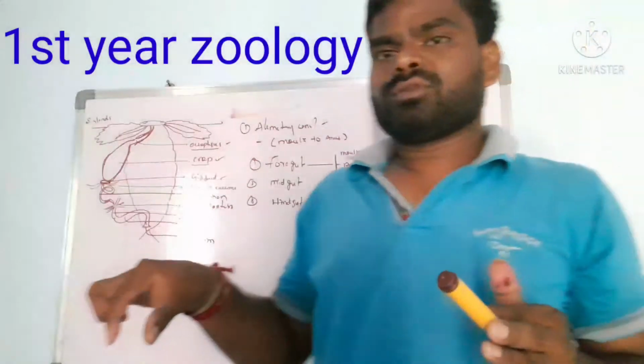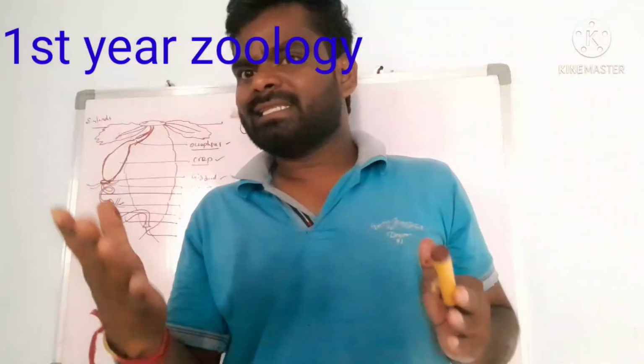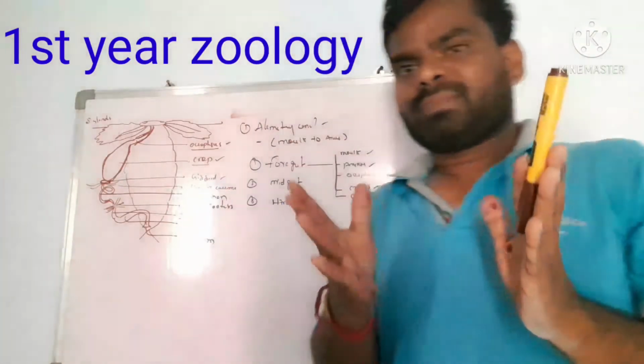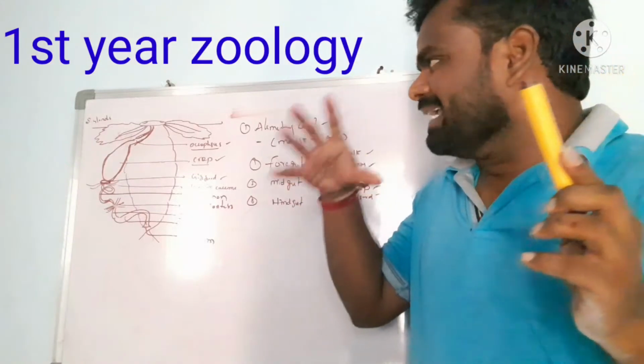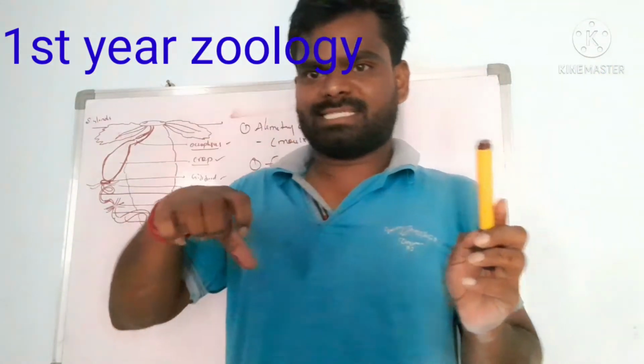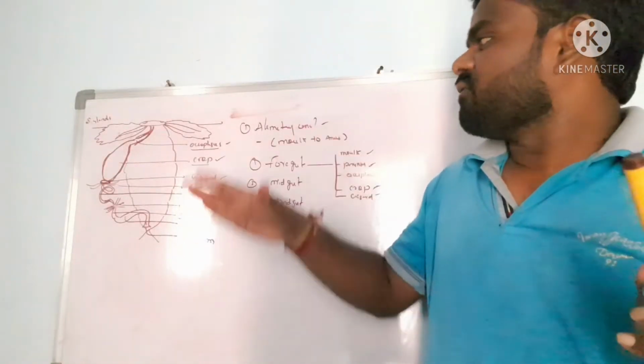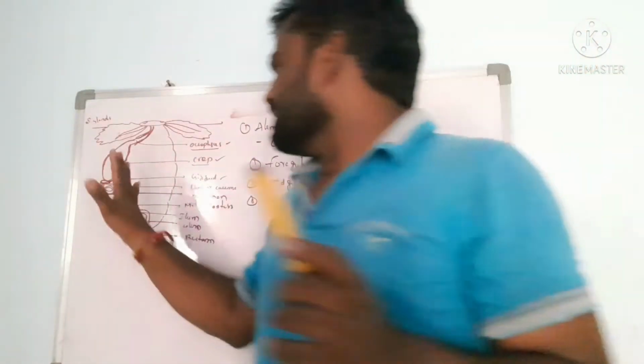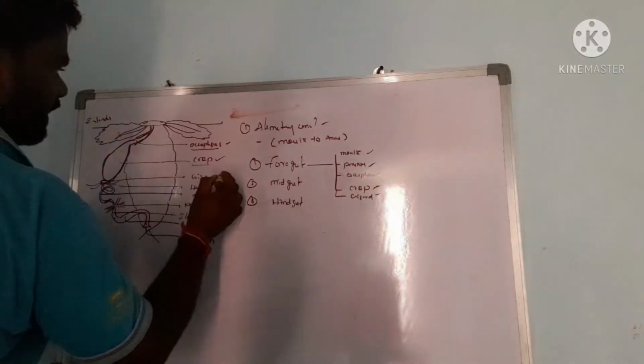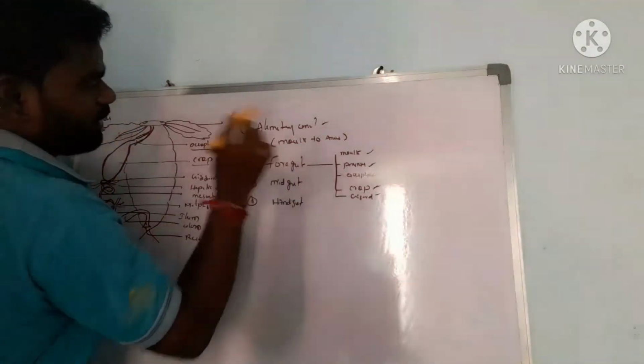What is the function of the teeth? They mix and grind the food materials. This is the function of the gizzard, which is included in the foregut.